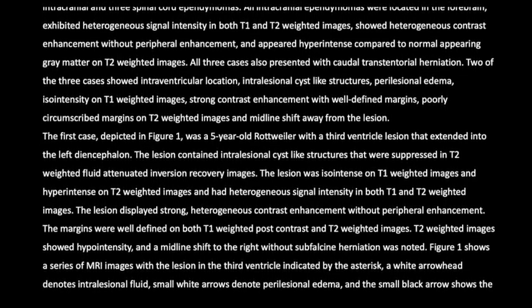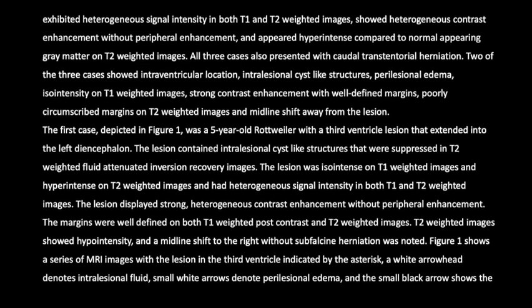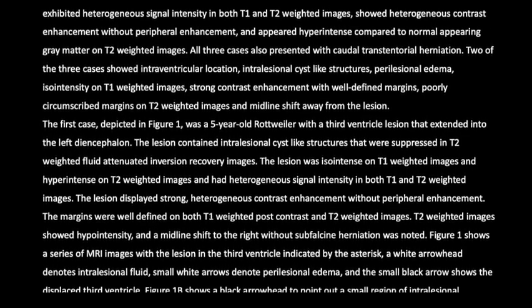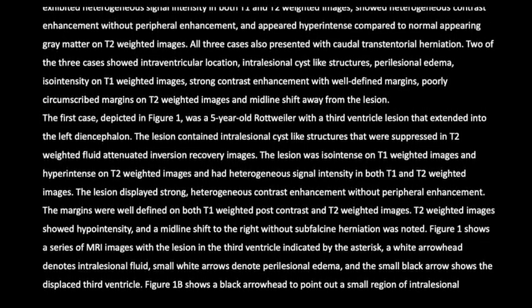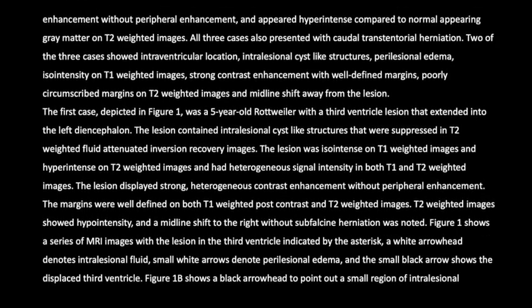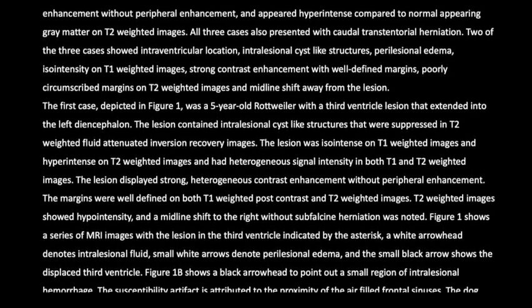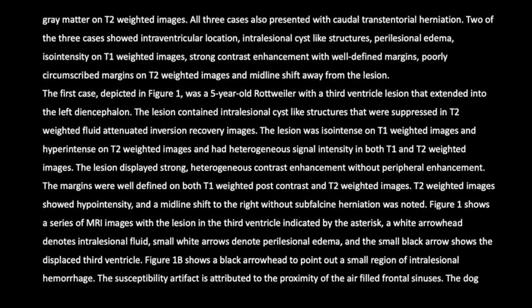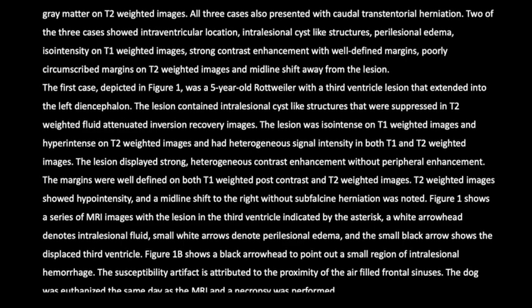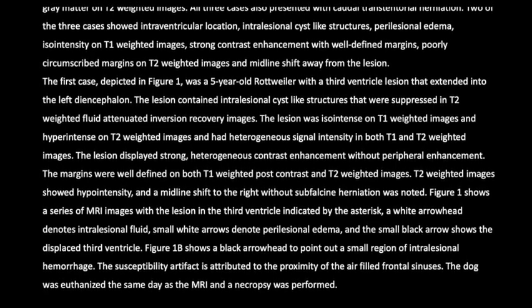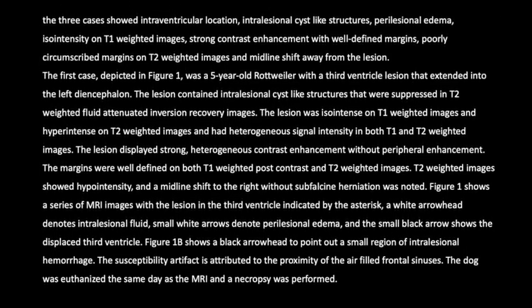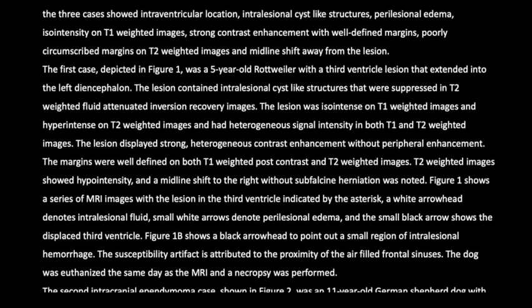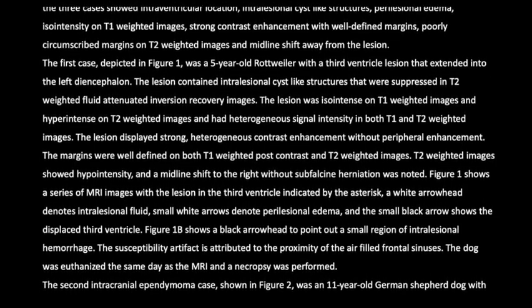The first case, depicted in Figure 1, was a 5-year-old Rottweiler with a third ventricle lesion that extended into the left diencephalon. The lesion contained intralesional cyst-like structures that were suppressed in T2-weighted fluid-attenuated inversion recovery images. The lesion was isointense on T1-weighted images and hyperintense on T2-weighted images and had heterogeneous signal intensity in both T1 and T2-weighted images.